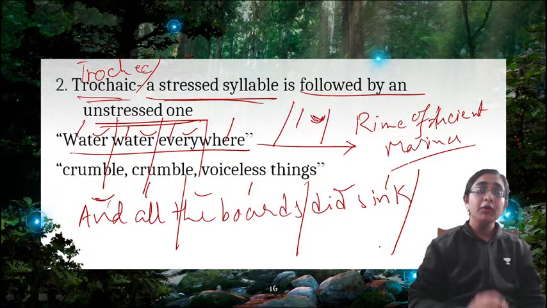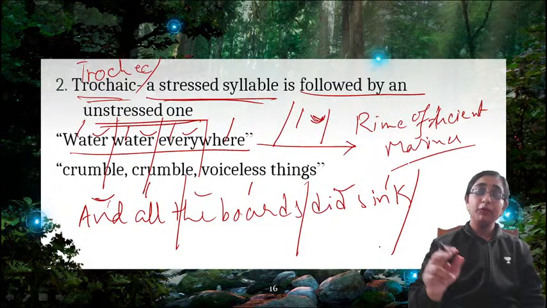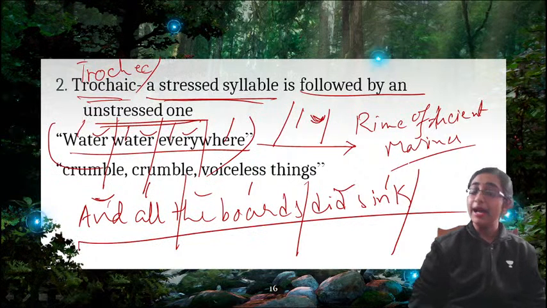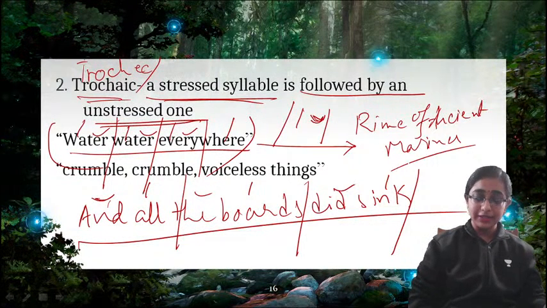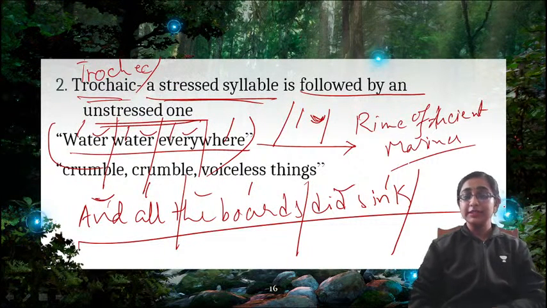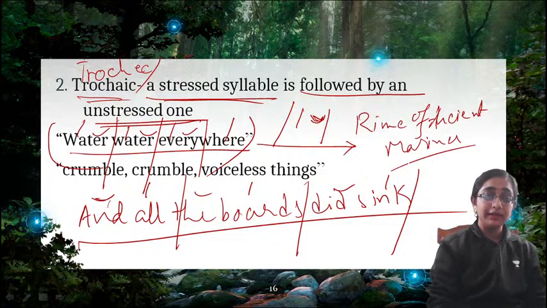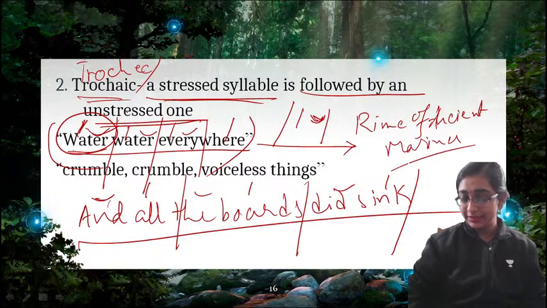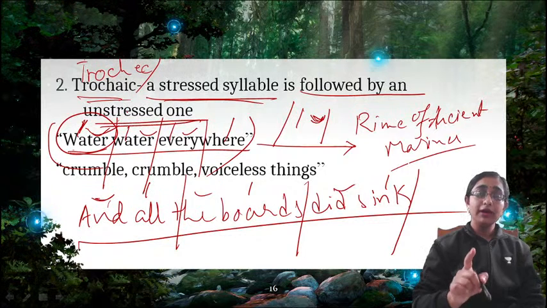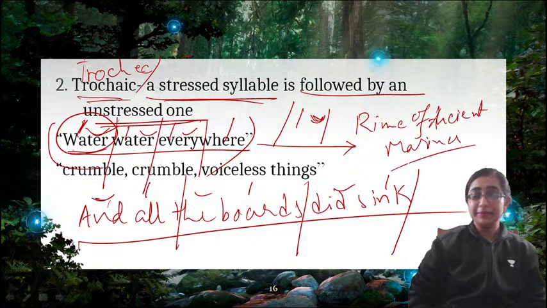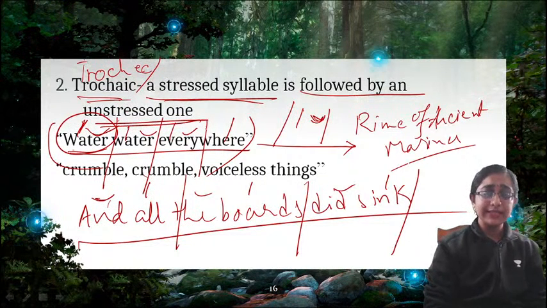So how will you read the poem? "Water, water everywhere, and all the boats did sink." So you can see the first line is in trochaic meter and the second line is in iambic meter. When the first syllable is stressed and the next syllable is unstressed, this is called trochaic, and the opposite is iambic. Here in the word water, the first syllable "wa" is stressed, and "ter" is unstressed, right? Okay, so this is the example of trochaic.